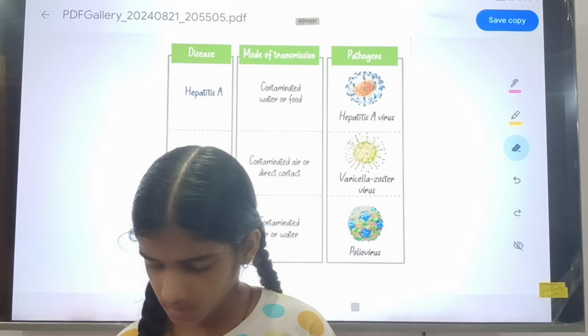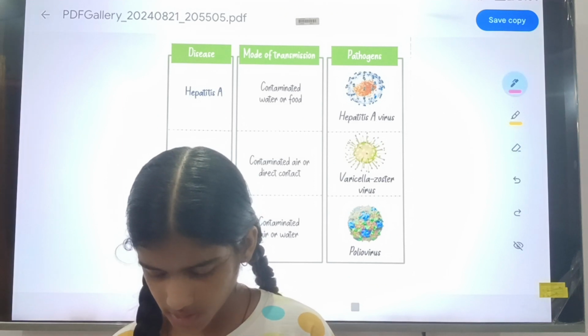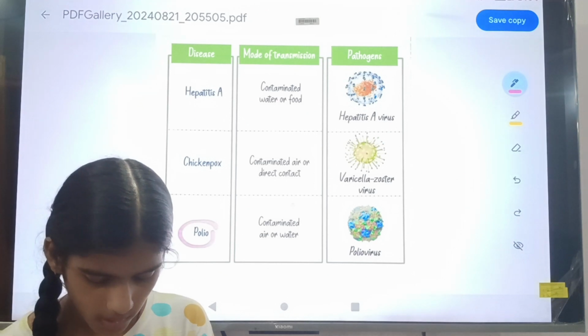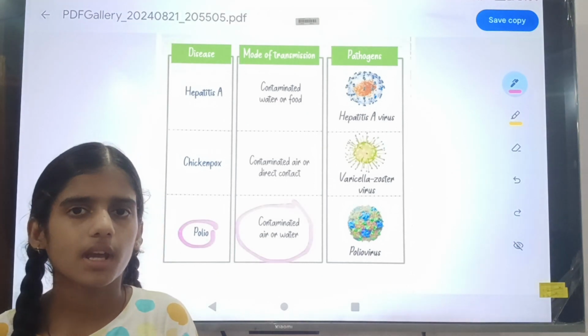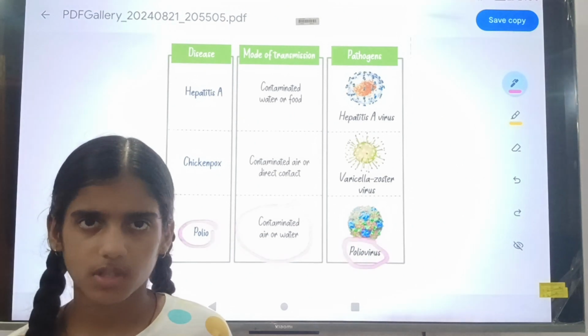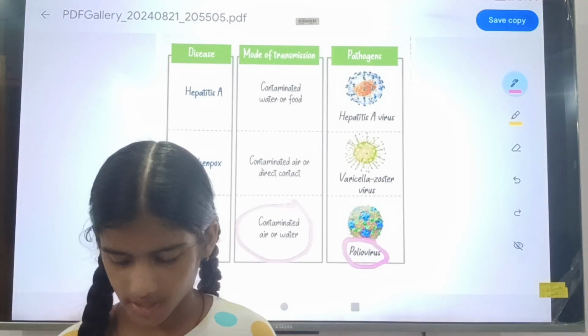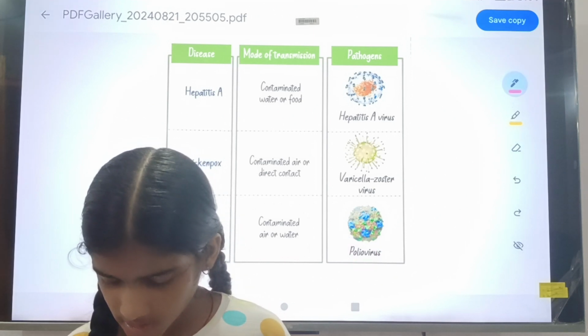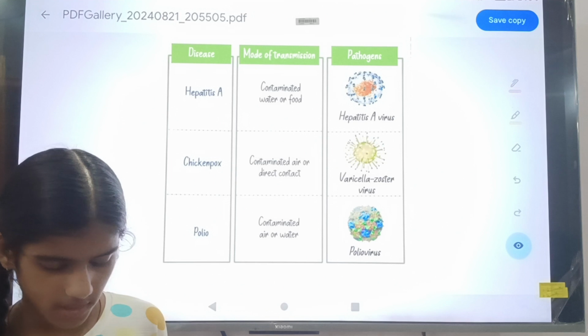Okay, so the next disease is polio. Polio is caused by contaminated air or water, and it is caused by the poliovirus. So these are three diseases which can be caused by viruses.